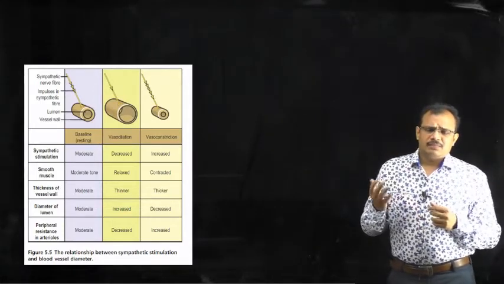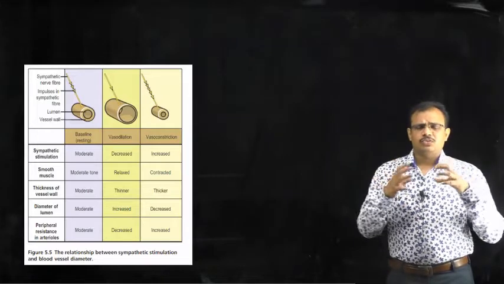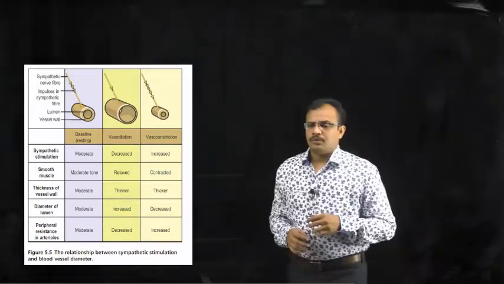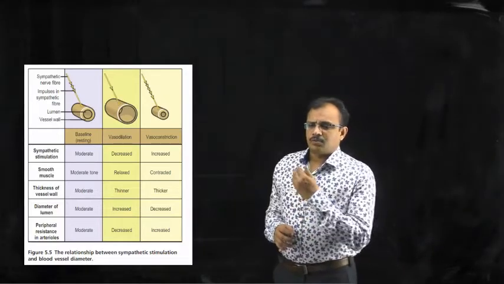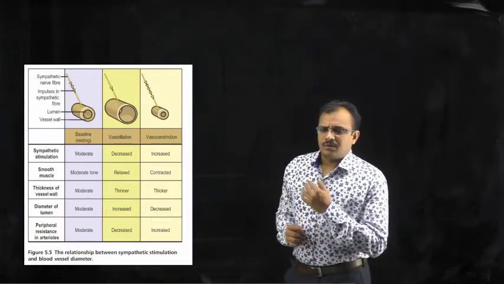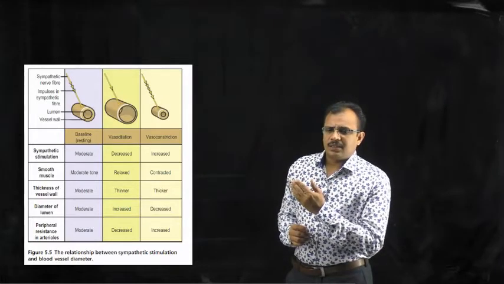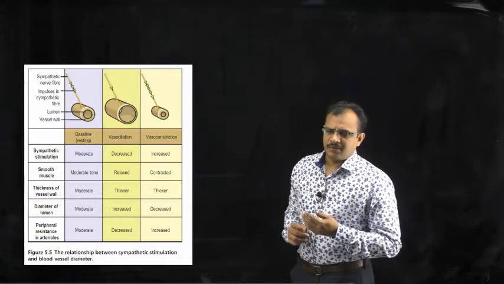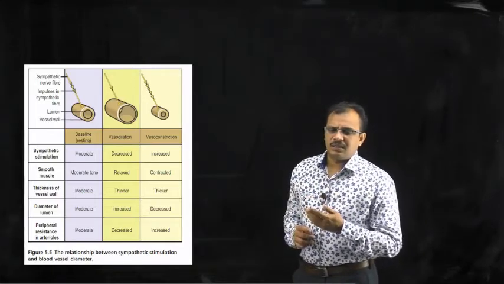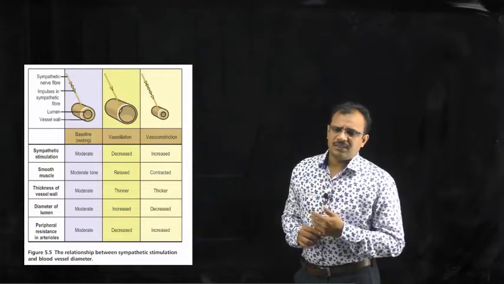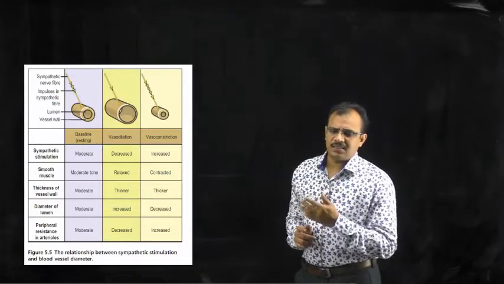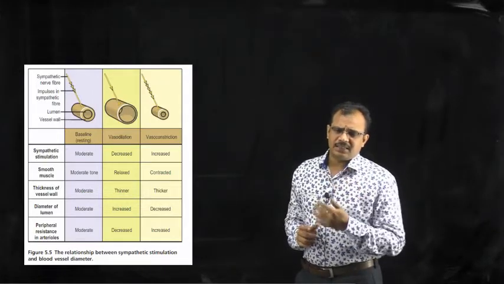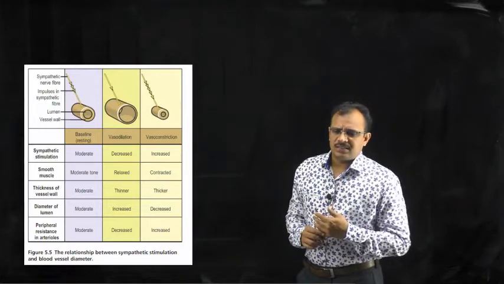Whereas when the sympathetic activity is increased, this leads to constriction of muscle tone. So, we can see here the smooth muscle is relaxed in the case of decreased sympathetic activity or vasodilation, whereas the smooth muscle is constricted in the case of increased sympathetic activity.